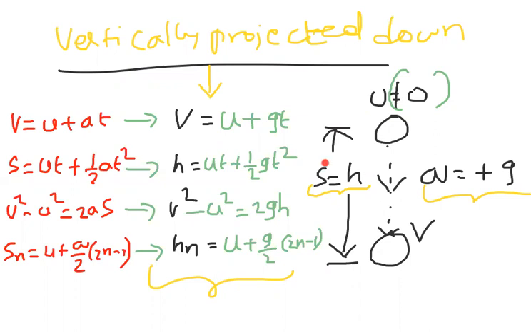See, s equal to h, a equal to plus g, everything is same. So here u is not equal to 0, so everywhere you have to substitute the value of u. That is the information for vertically projected down.